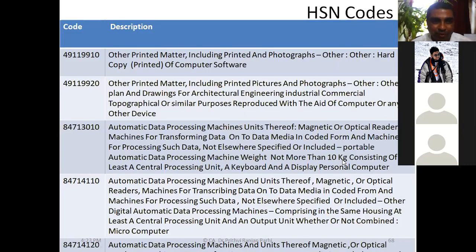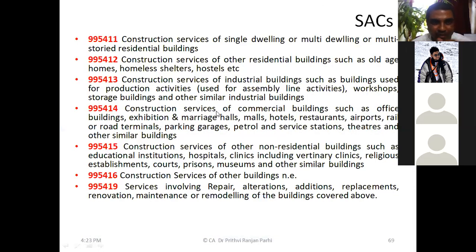Okay, you see, this is one more example I'm showing you. This is again an 8-digit code. This comes under chapter 49. Heading is 11. Subheadings are 990, 9901, 10. So this talks about other printed matter, including so many things. 1020, like this. This is how it is classified.